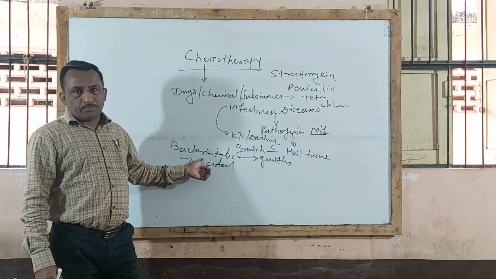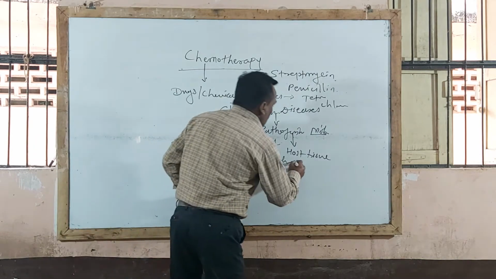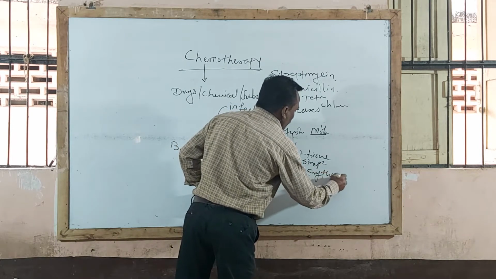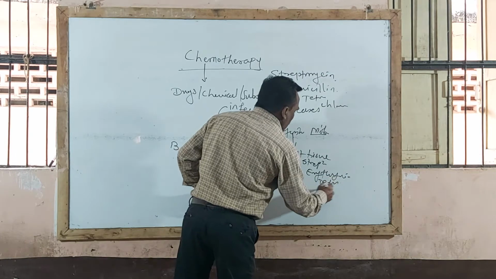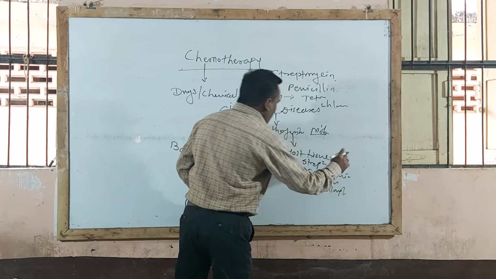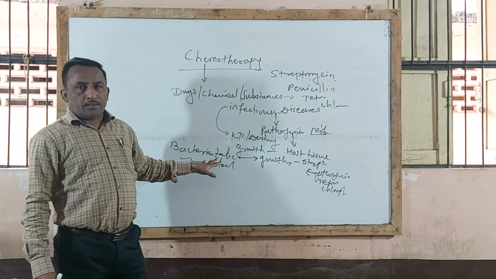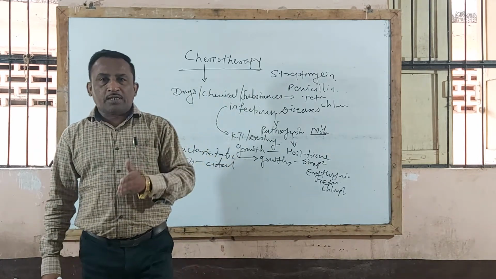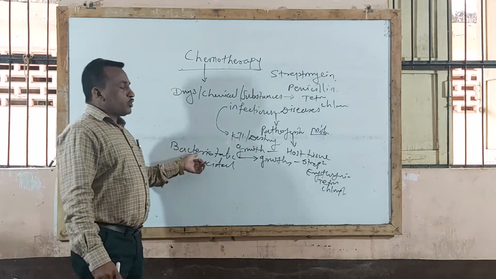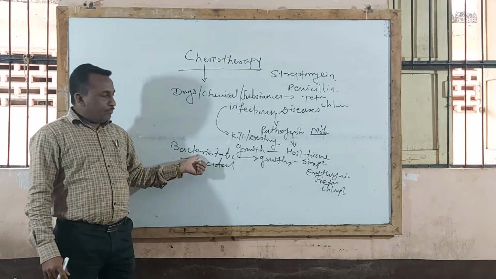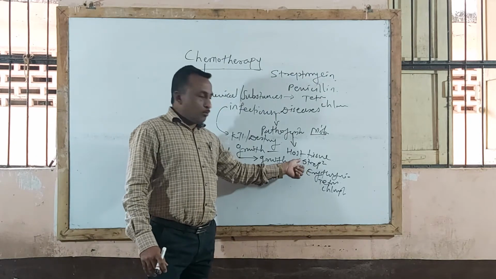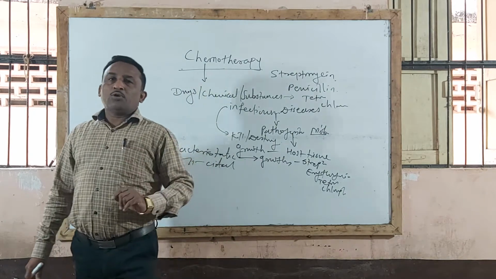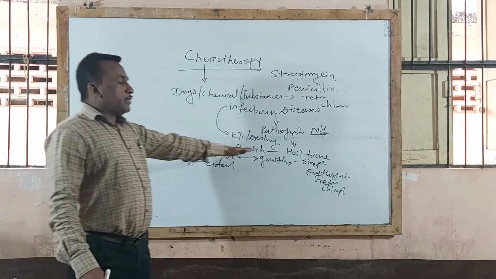a bacteriostatic agent. Examples of bacteriostatic agents are streptomycin, erythromycin, tetracycline, chloramphenicol. When these agents are given to the patient, they affect the growth or multiplication of microorganisms and thereby are called bacteriostatic agents, that not necessarily kill them. Sometimes they will ask for 2 marks: define bacteriostatic agent and give example.